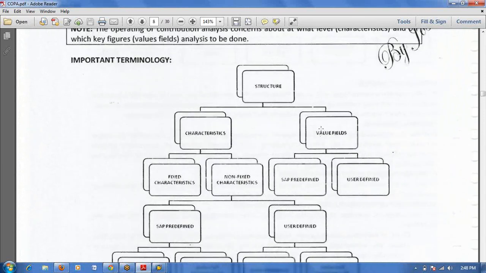How does it affect account-based COPA? These value fields we use only in the cost-based COPA scenario. In account-based COPA, instead of value fields we will use cost elements. Then only the FI values and COPA values will always match.